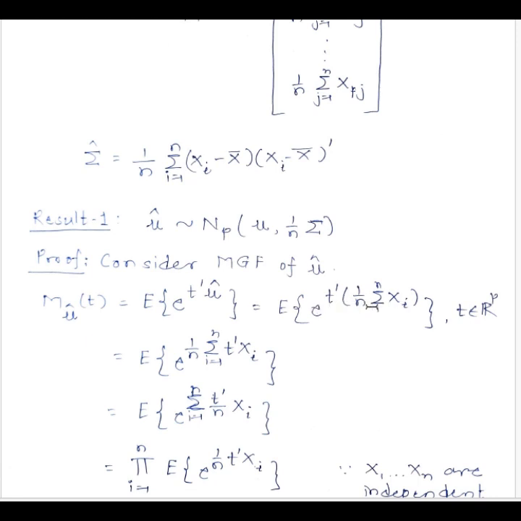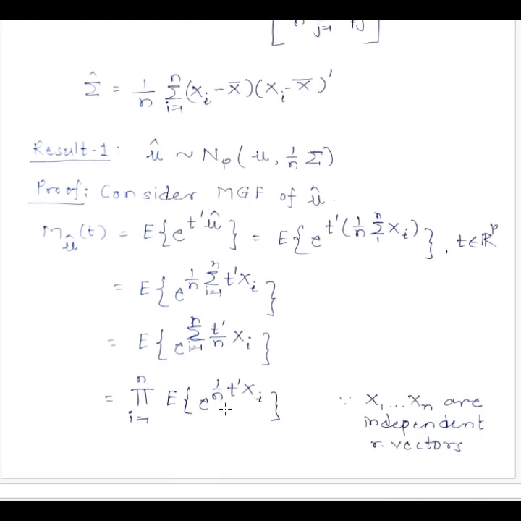So this T prime times 1 by n summation xi is a scalar. So this 1 by n and summation I can keep aside, and I can take this T prime inside. So this becomes expectation of e raised to 1 by n summation T prime xi. Now, if I adjust this 1 by n in here, then I can get summation T prime by n xi, where i goes from 1 to n in this exponent.